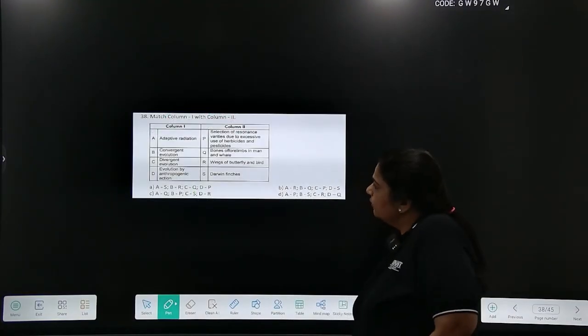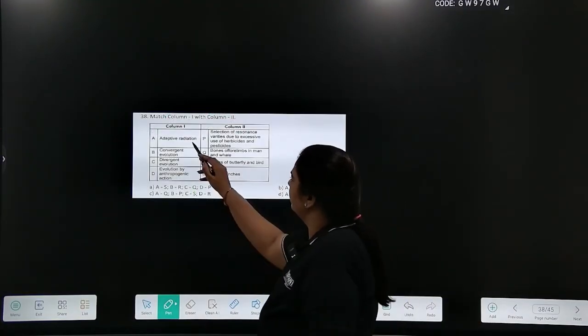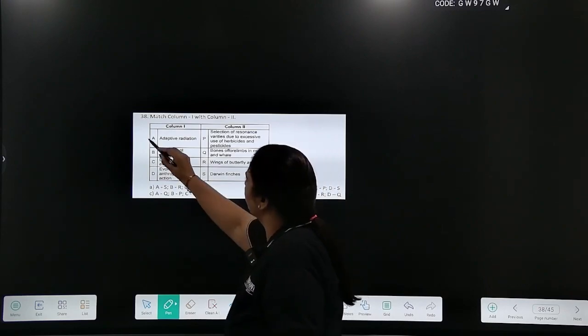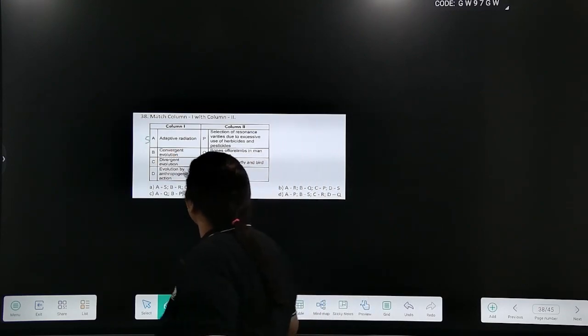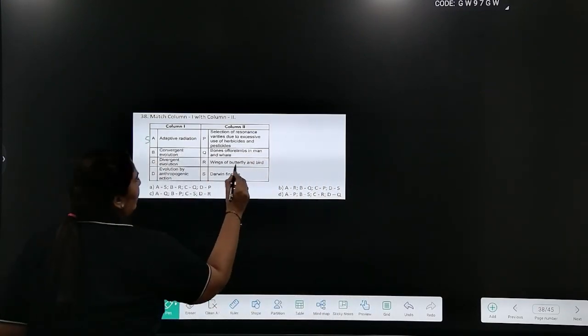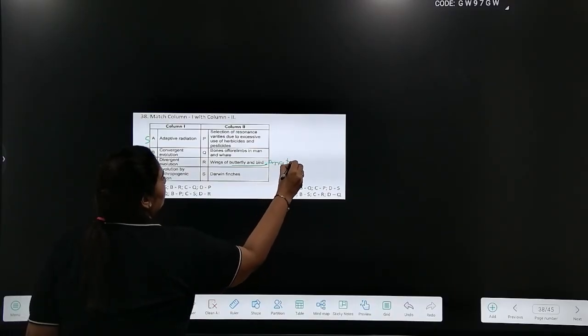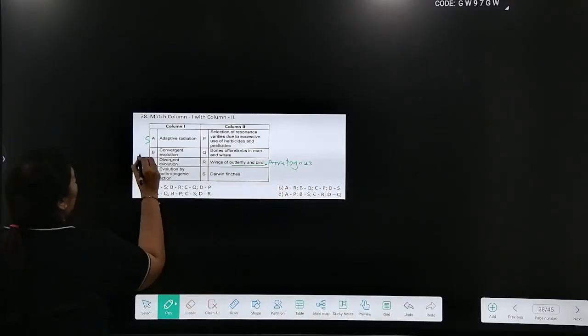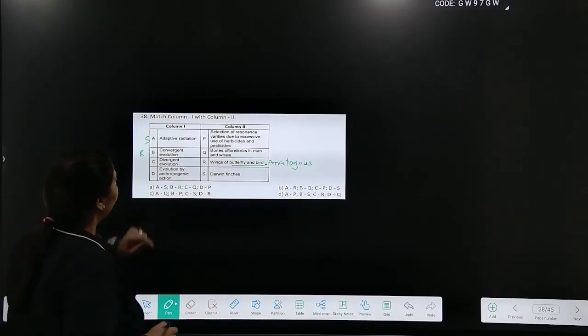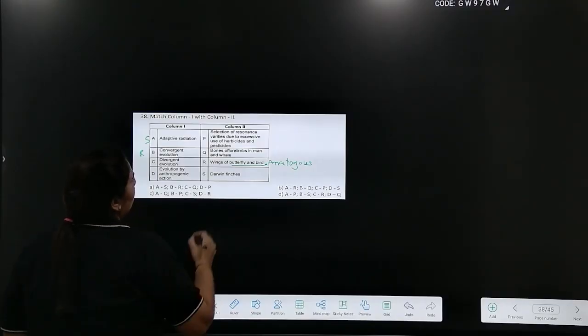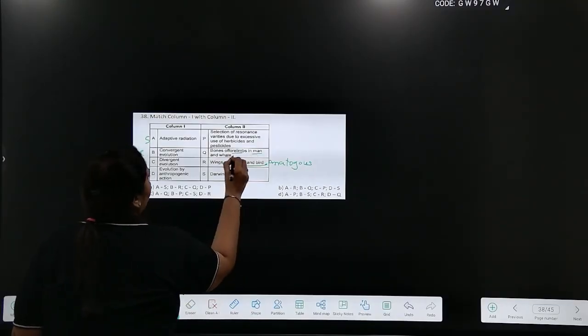Coming to the 38th question, children, let's match the columns. Adaptive radiation. For adaptive radiation, Darwin's finches is the example. S. Convergent evolution. Wings of butterfly and bird. These are analogous organs, so they show convergent evolution. So R. Divergent evolution. Homologous organs. Bones of forelimbs in man and whale.